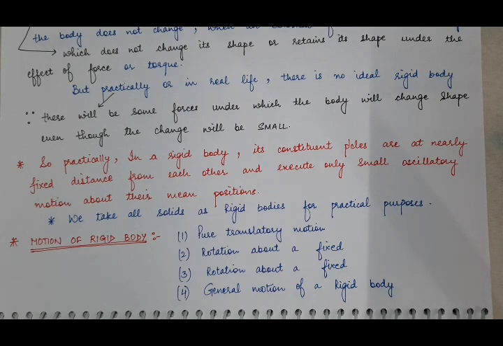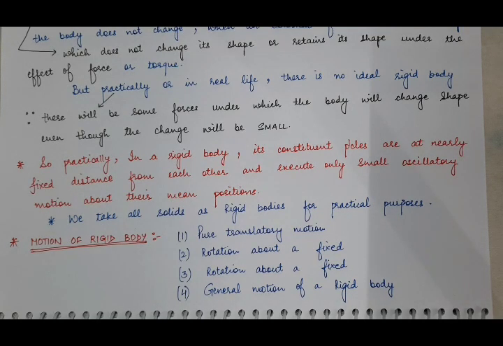And why are we saying that the rigid body consists of particles? Because every body is made up of atoms, and here we are taking those atoms as particles. That is why we are considering that a rigid body has constituent particles. So for practical purposes, we approximately take all solids as rigid bodies.